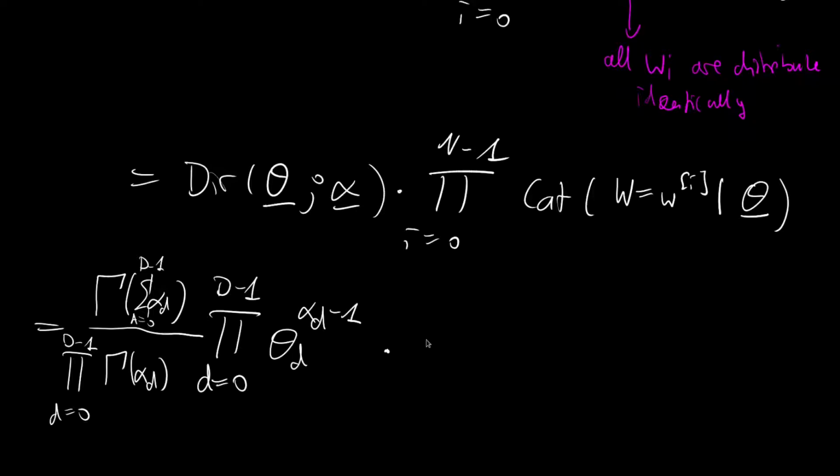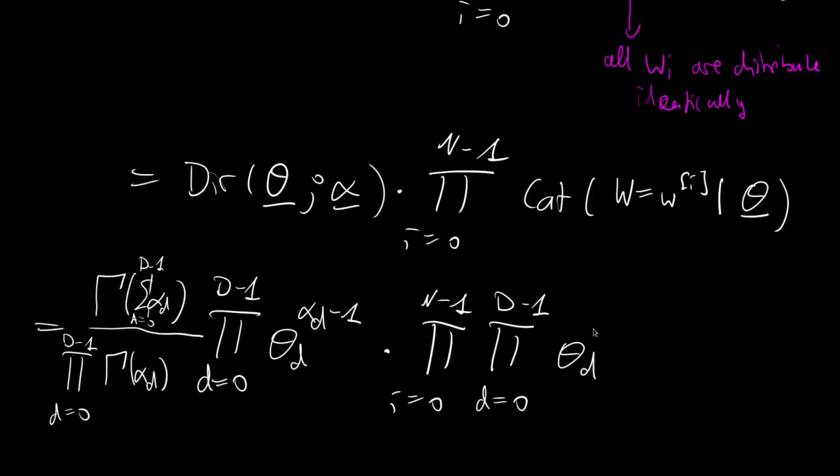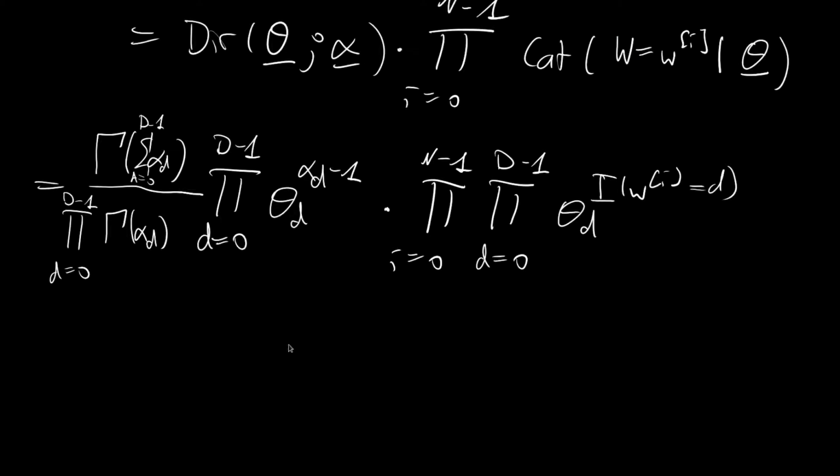And then we multiply with, keeping the product here from i equals 0 to capital N minus 1, the categorical, which is given as the product from d equals 0 to capital D minus 1 over theta d raised to the indicator function that the ith observation is equal to the dth state. And of course, this naturally encodes the states. And recall, in our case with the weather, we would have 3 states: cloudy, rainy, or sunny.